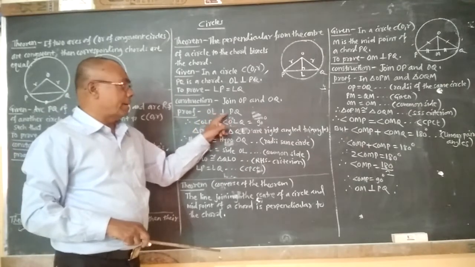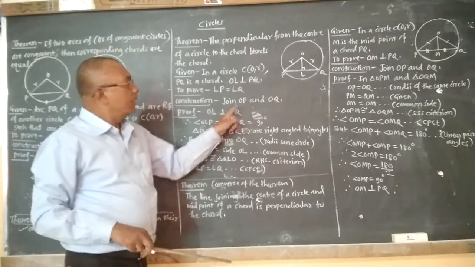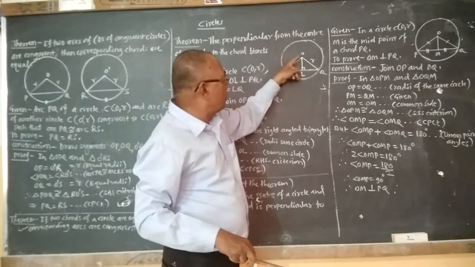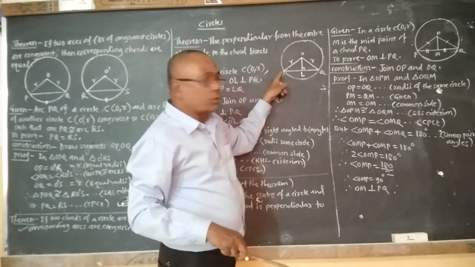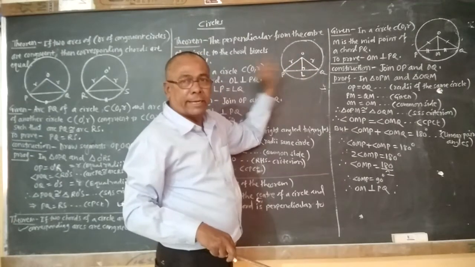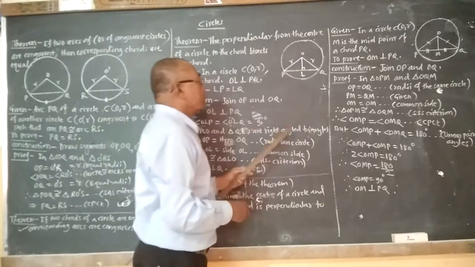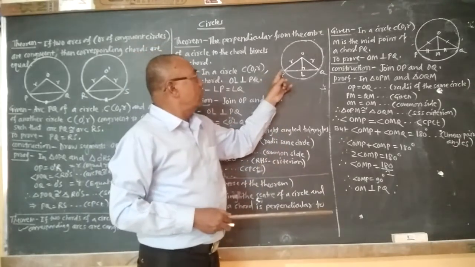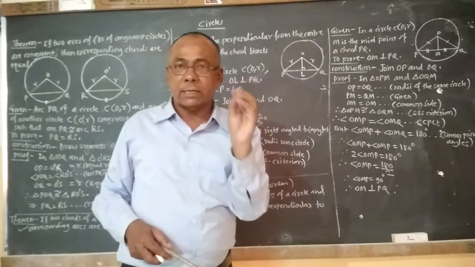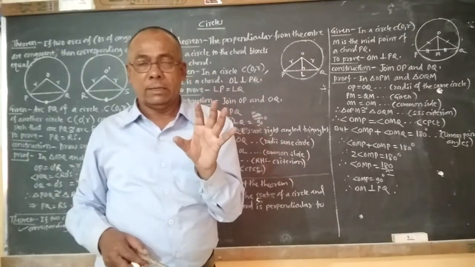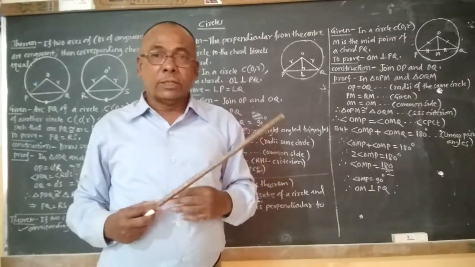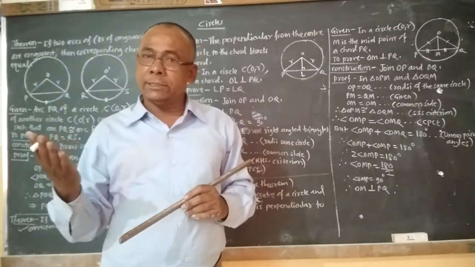Here, OL is perpendicular to PQ, and therefore, angle OLP equal to angle OLQ. Means both angles are 90 degree. So here we can say that triangle OLP and triangle OLQ, these two triangles are right angle triangles, and we know that the side opposite to 90 degree is the hypotenuse.